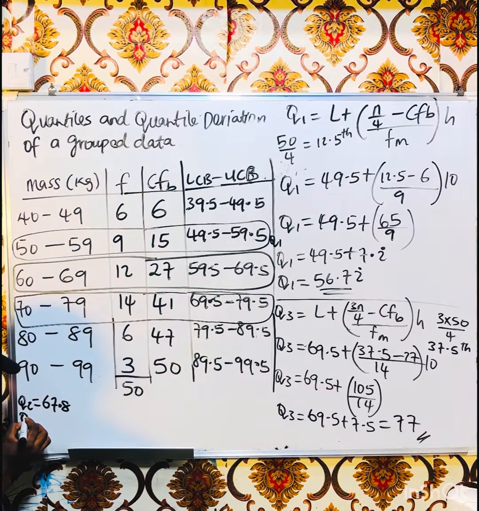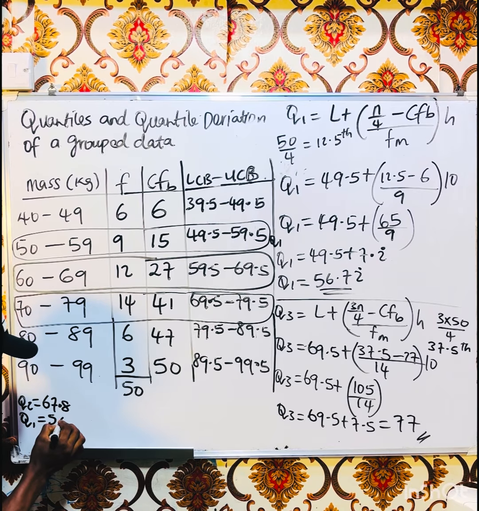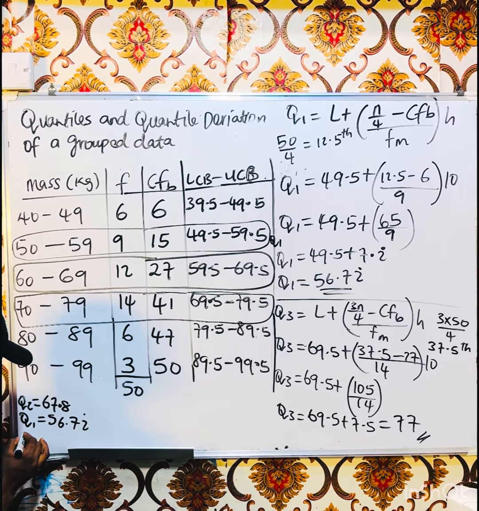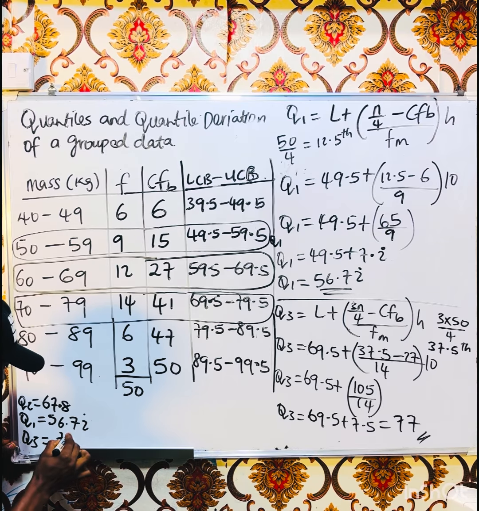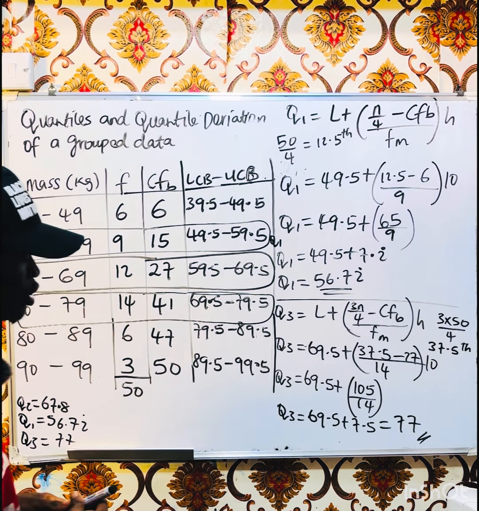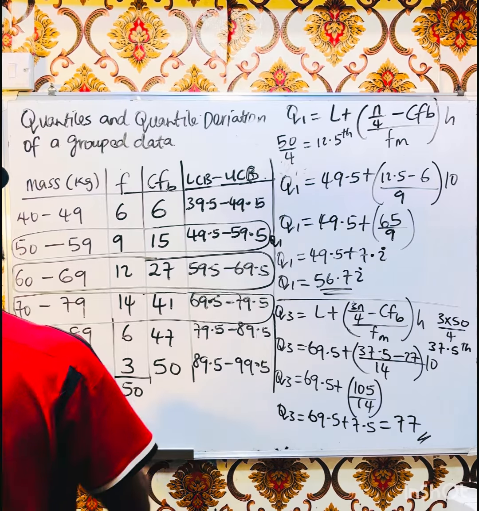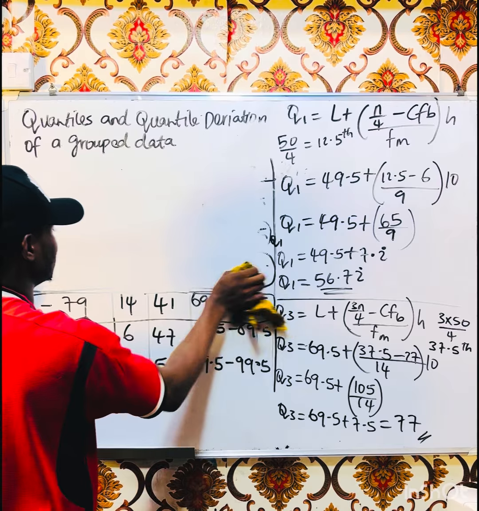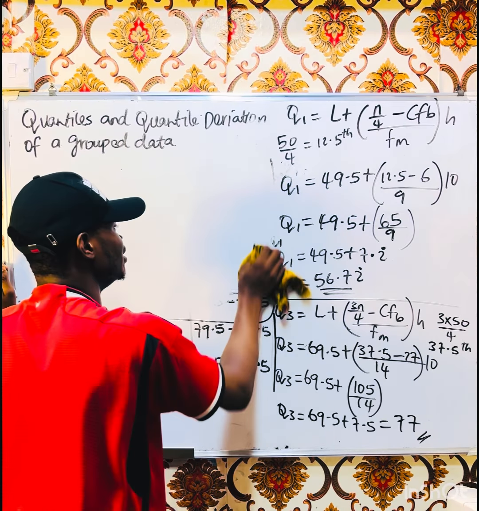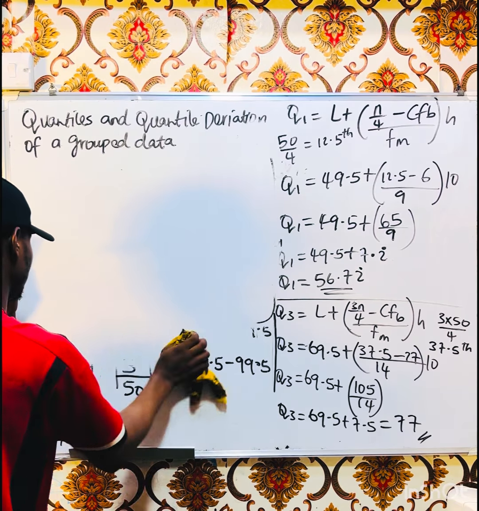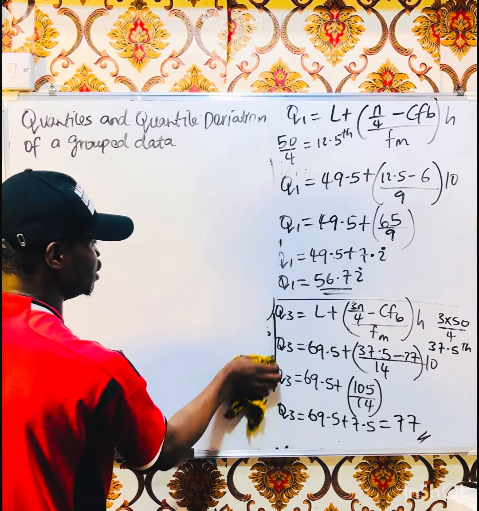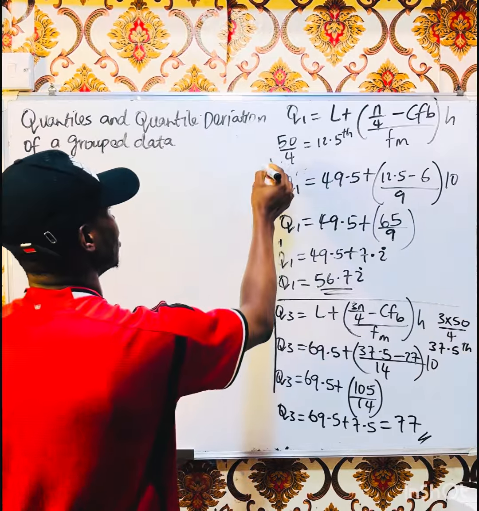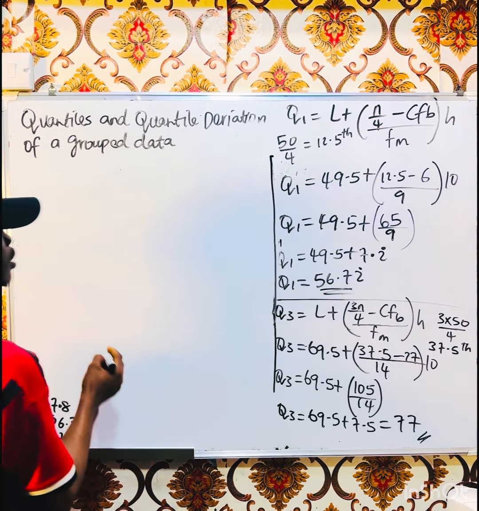So my Q1 is 56.72 recurring, and my Q3 is 77. This recurring means that 2 is what's recurring. So now we are going to also learn how to find our interquartile range and our quartile deviation, and also the coefficient of quartile deviation. So how can we find our interquartile range?